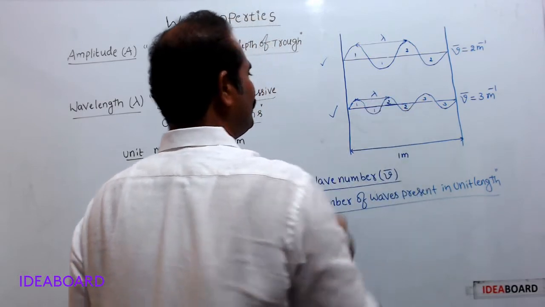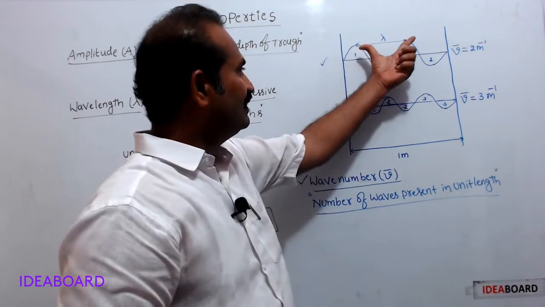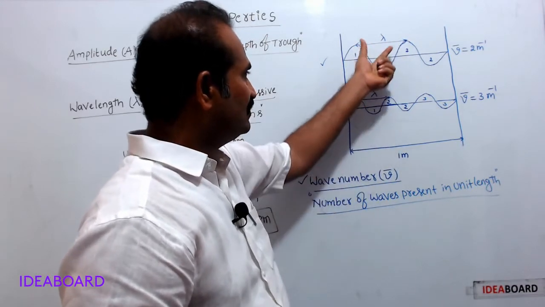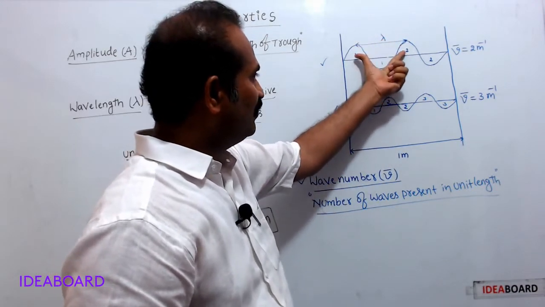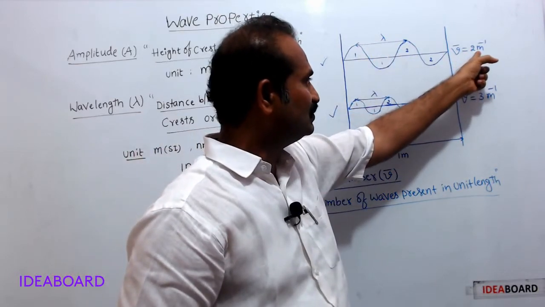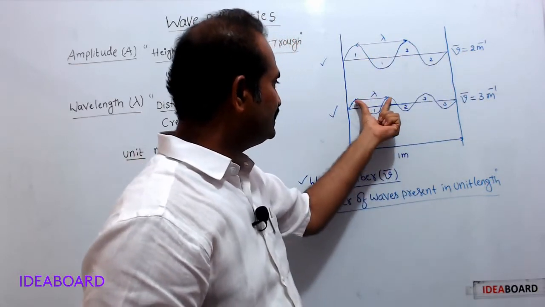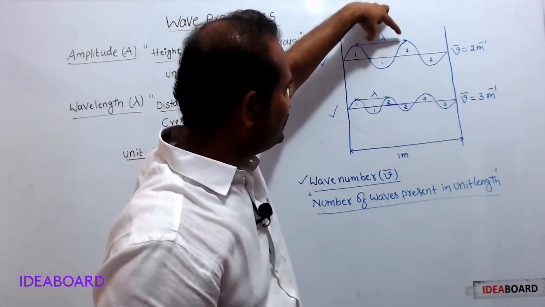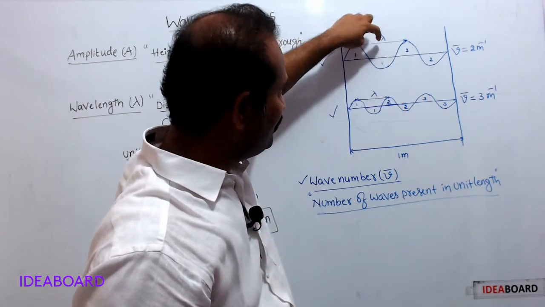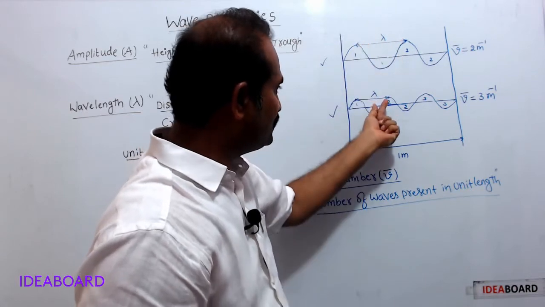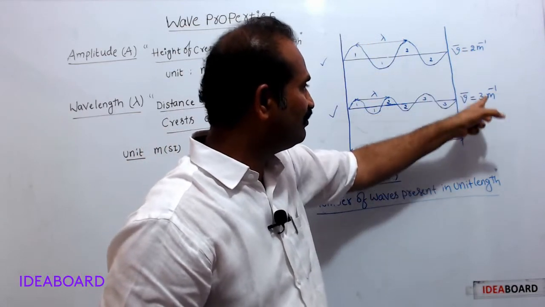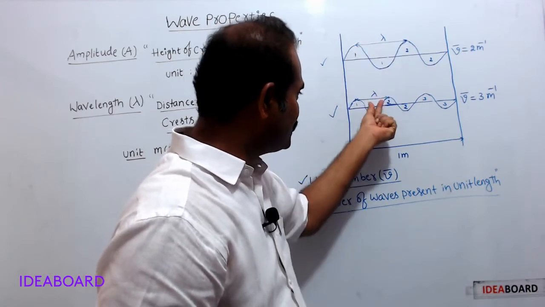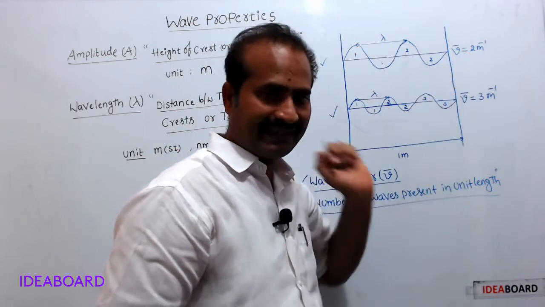Compare the wavelengths. Here the wavelength is more, and the wave number is 2. Here the wavelength is less, and the wave number is 3. So when the wavelength value decreases from this to this, what happens to the wave number? The wave number increases.